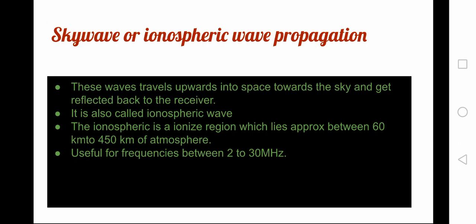Third and the last classification that we have is sky wave or ionospheric wave propagation. These waves travel upwards into space towards the sky and get reflected back to the receiver. It is also called ionospheric wave propagation. The ionosphere is an ionized region which lies approximately between 60 km to 450 km of the atmosphere, useful for frequencies between 2 to 30 MHz.